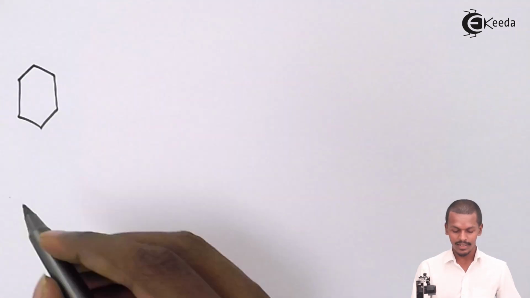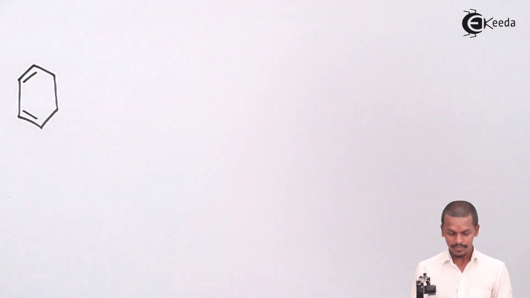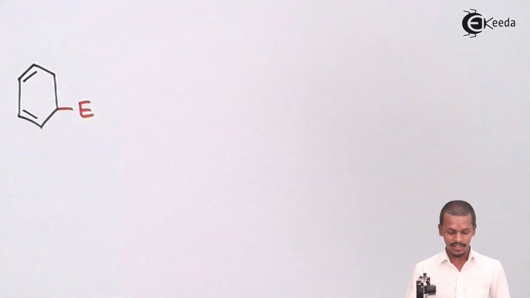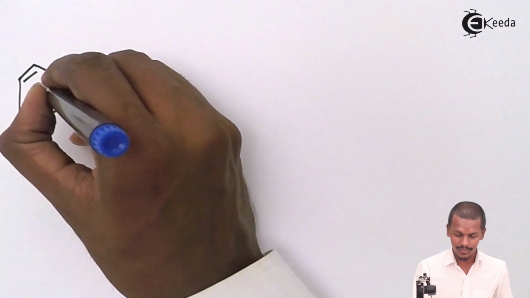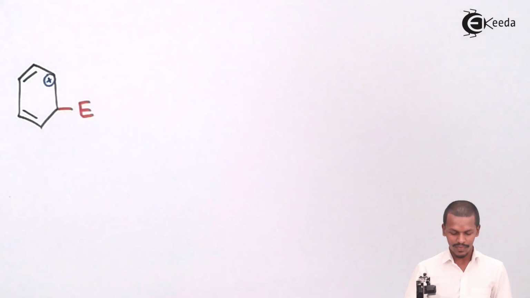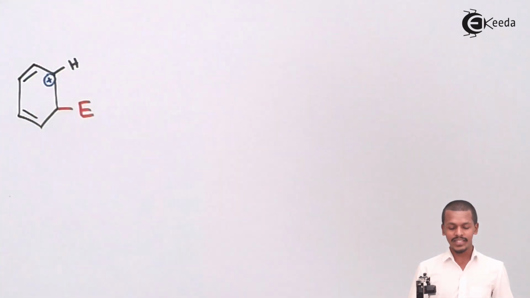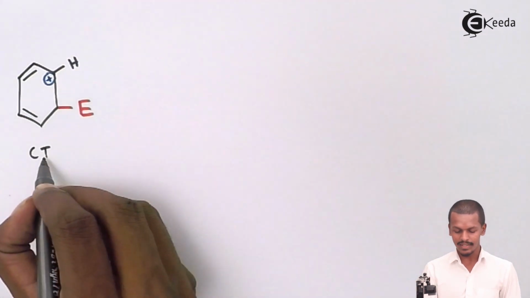We could write it here with a double bond over here, and here the electrophile has been substituted, and the carbon, which possesses sp3 hybridization, or we could say a carbocation, is present over here. It also has a hydrogen atom that I am representing over here. So this is the arenium complex that we have got, and we will name it as number 1.